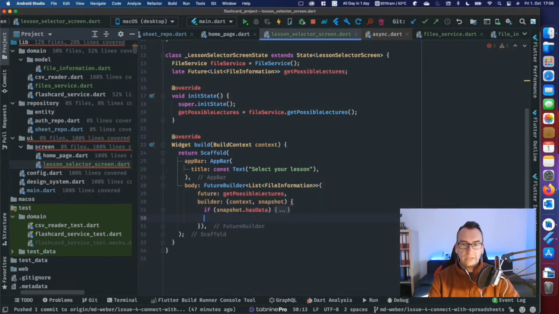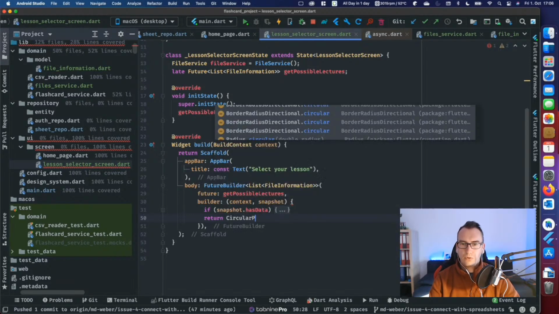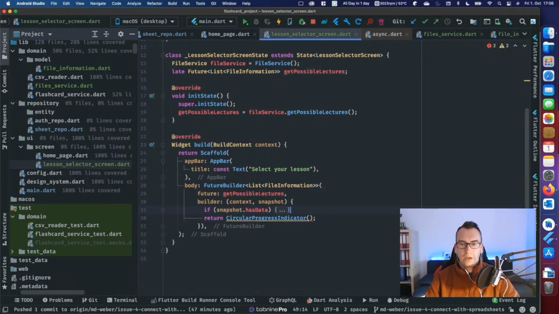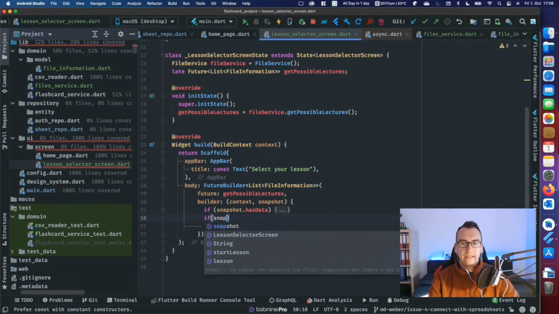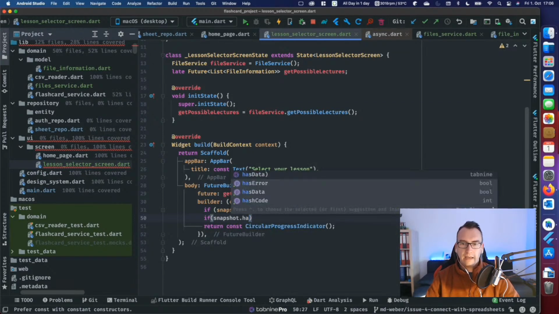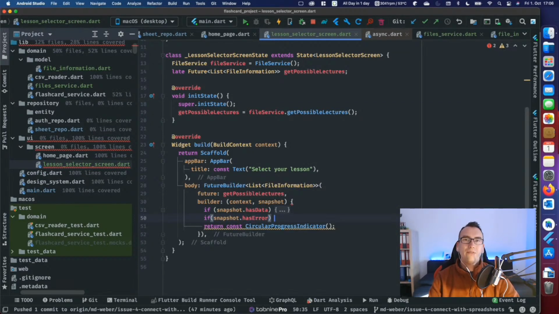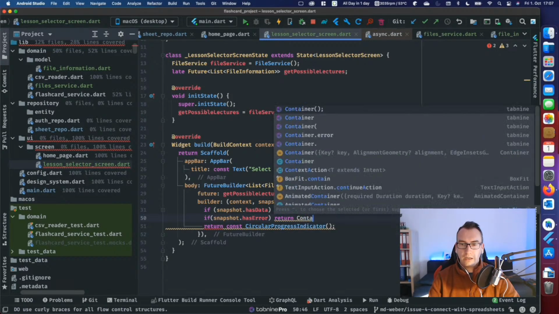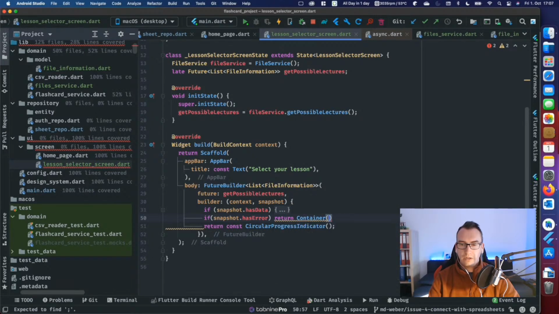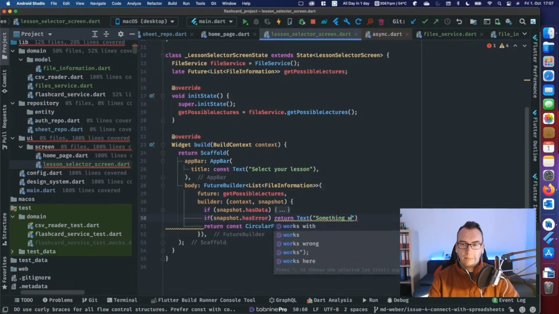So if there is no data, then we return at the moment a circular progress indicator. And then we have even one more option, and that is if the snapshot has an error. So that means whenever there comes something that we don't expect yet. Then we just return a container with a text inside, or even without a container, just a text: something wrong happened.